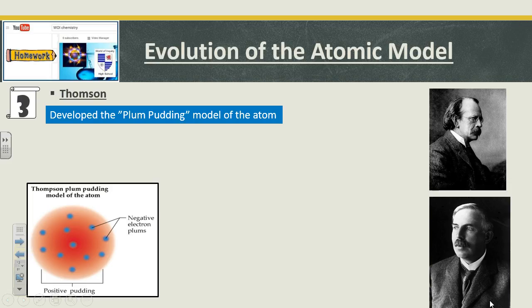I'm guessing. Some people would call this the chocolate chip cookie model because that picture looks a little bit more like a chocolate chip cookie, where the electrons are stuck in the gooey mass of the cookie itself.